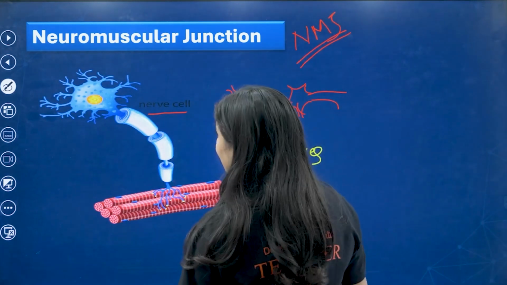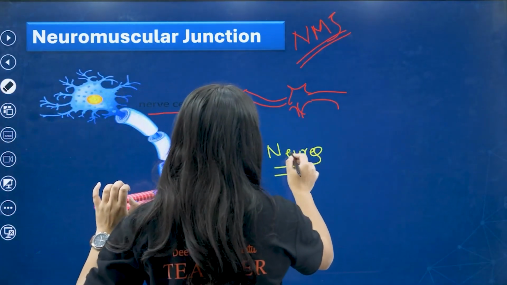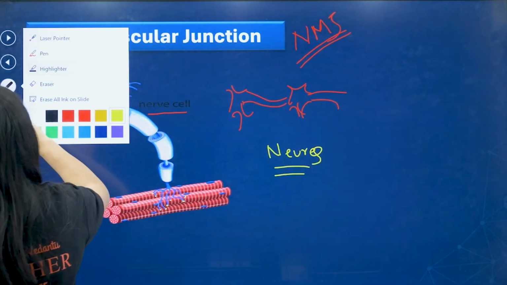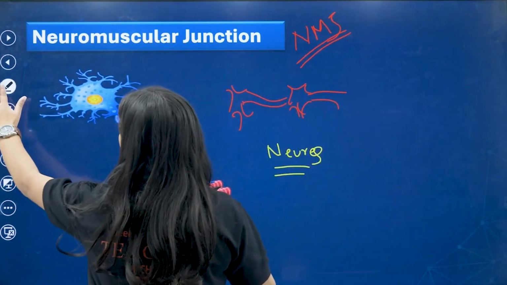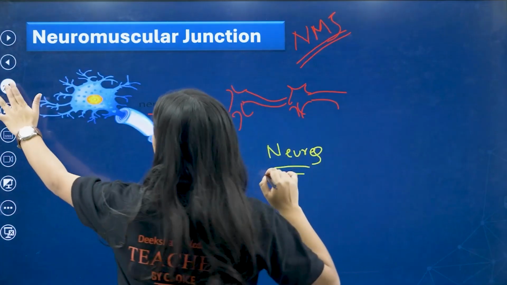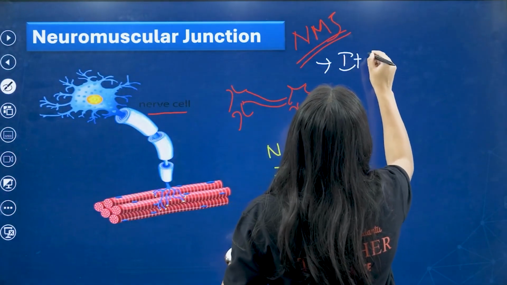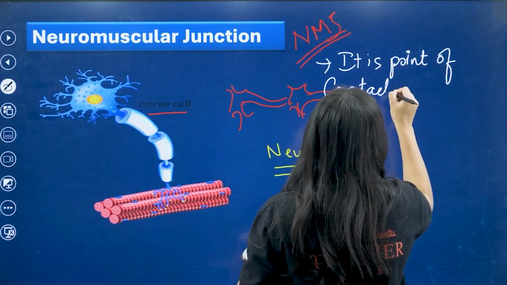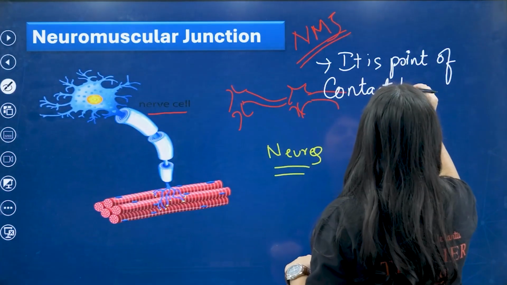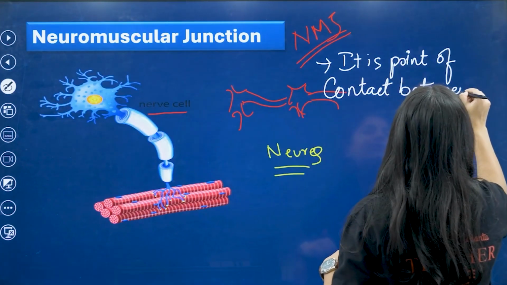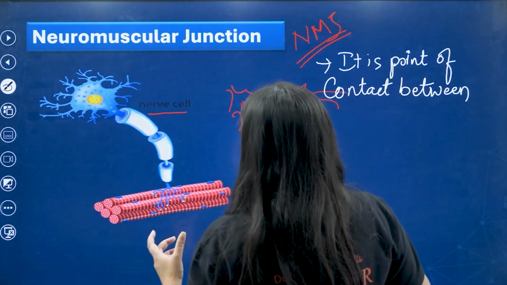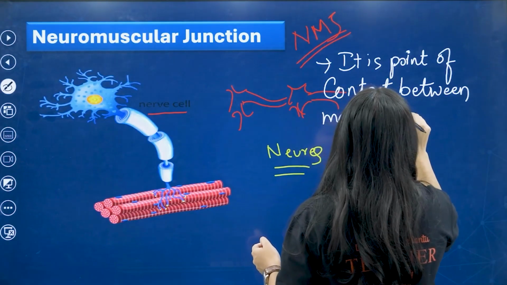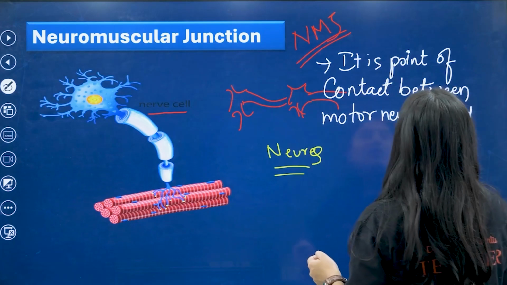Okay, what is that? Let me erase this. So it is a point of contact between motor neurons and muscles.